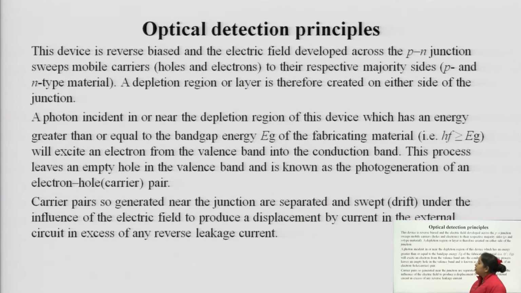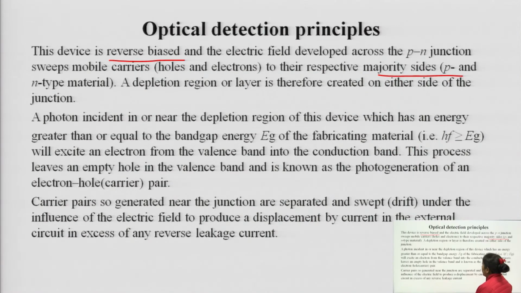Then comes the optical detector principle. The device is reverse biased and the electric field developed across the p-n junction sweeps mobile carriers to their respective majority side, p-type and n-type material. A depletion layer, region or layer, is therefore created on either side of the junction.